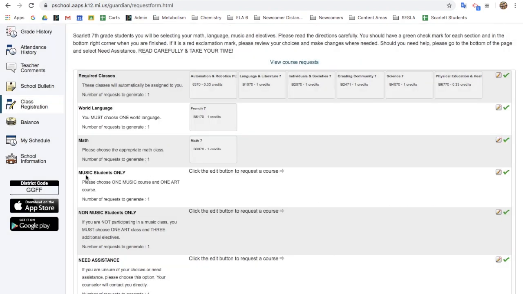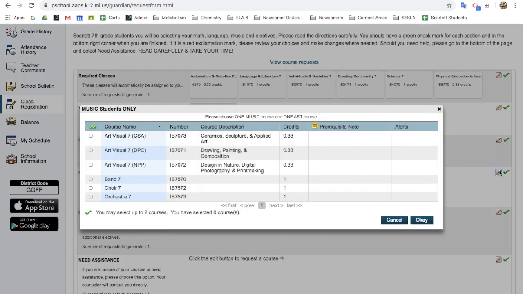Next, if you are planning on taking music, you're going to click here. If you are not planning on taking music, you're not going to click here and do this step. So music students only, you're going to pick your band, choir, or orchestra, and then you're going to select one more class that you would like to take next year. It could be one of the art classes, another PLTW class, another health class, or theater. When you're done, press OK.